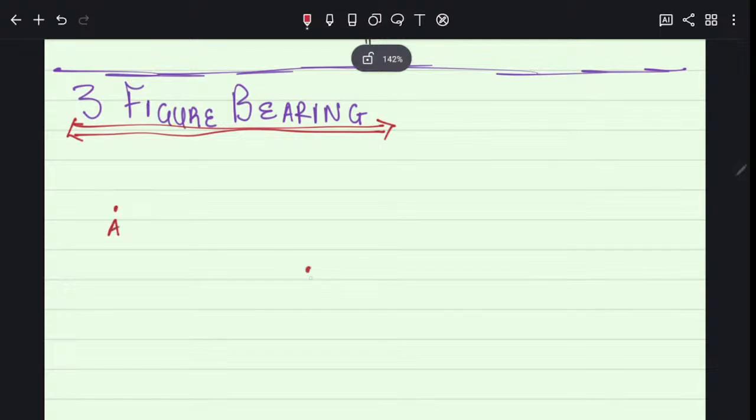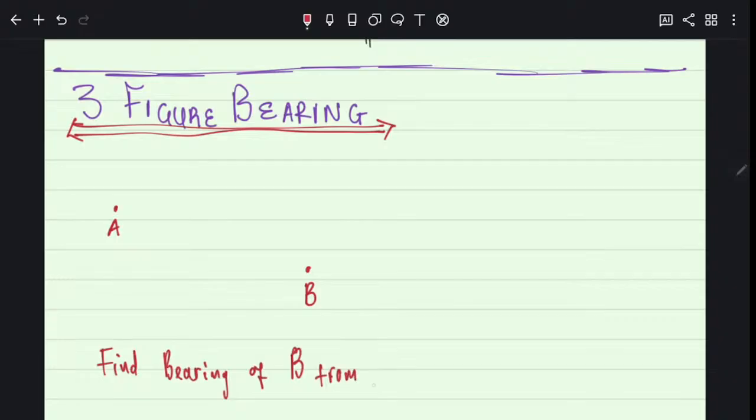So let's say they give you A and B like this. Then they ask you, find bearing of B from A. They can say that, okay? B from A. So find bearing of B from A.